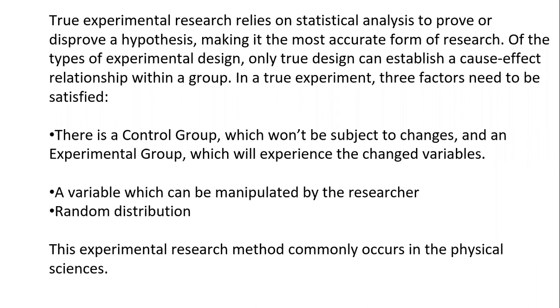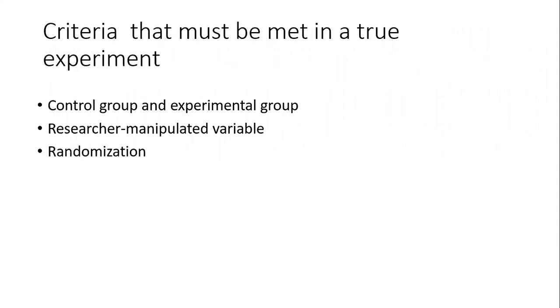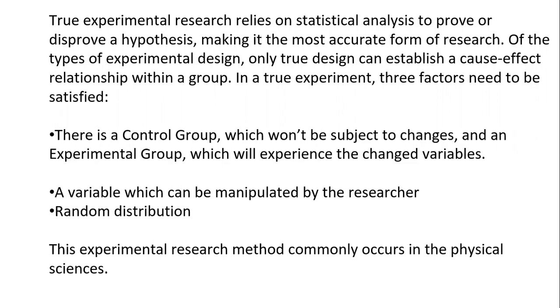This experimental research method commonly occurs in physical science. The criteria that must be met in a true experiment are: first, a control group and experimental group; second, a researcher-manipulated variable; and third, randomization. We have seen these three aspects.